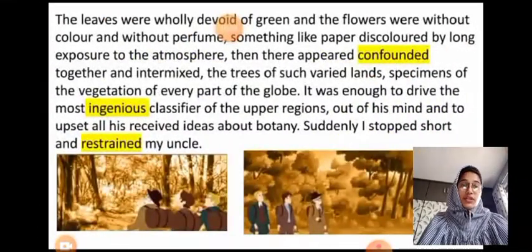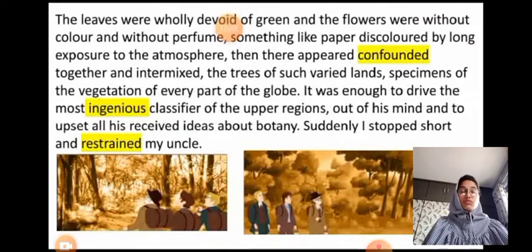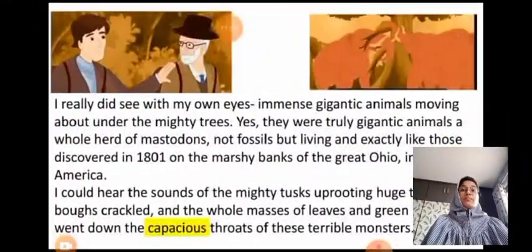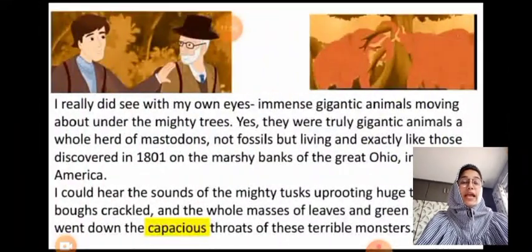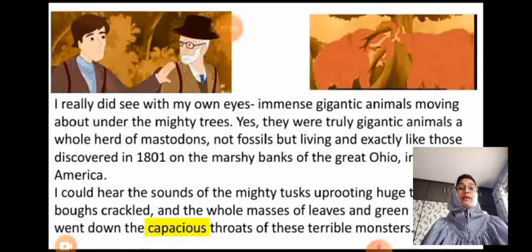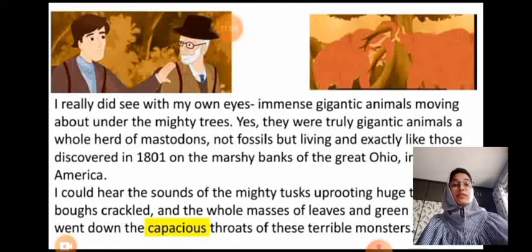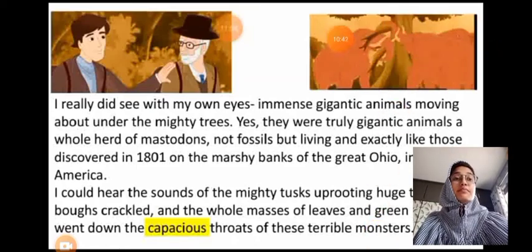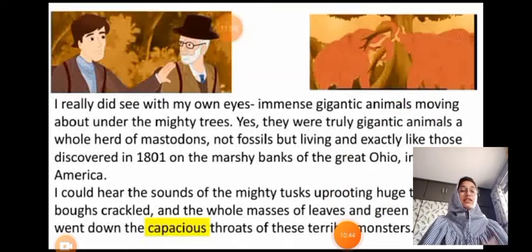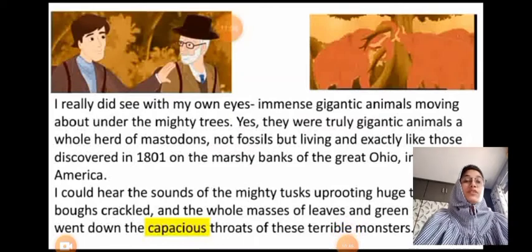So here in the picture, you can see that they reached a forest where the trees were all colorless. They couldn't find anything. I really did see with my own eyes immense, gigantic animals moving about under the mighty trees. In the picture, you can see the mighty elephants moving the trunks of the trees.